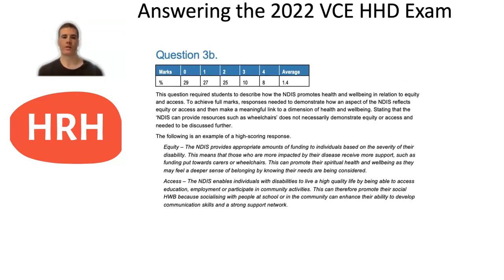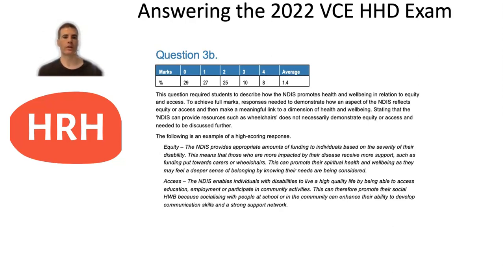You can see this was a challenging question for students in 2022, with only 8% of the state able to achieve 4 marks. The examiner's report said that students needed to demonstrate how an aspect of the NDIS reflects equity or access and make a meaningful link to a dimension of health and well-being. And they gave an example that stating that the NDIS can provide resources such as wheelchairs doesn't necessarily demonstrate equity or access, so it has to be clear how it related to those.